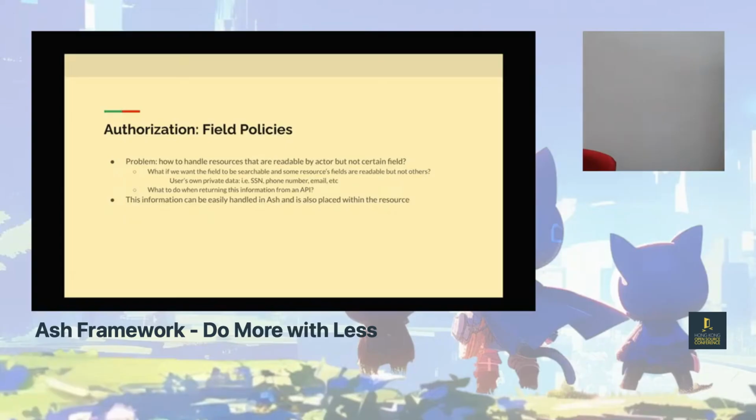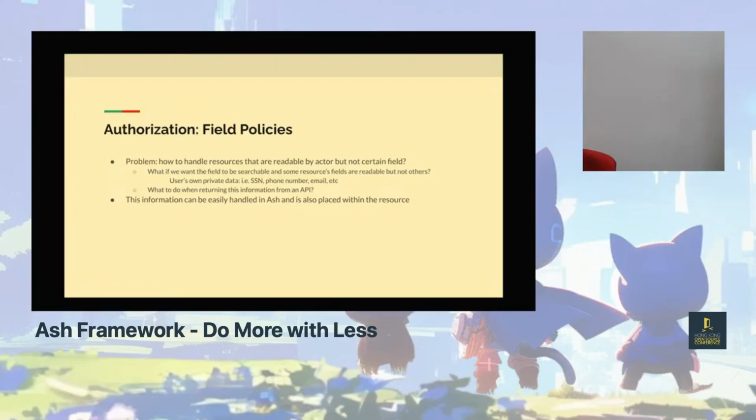Now, another really cool thing, which is related to the policies, is field policies. Field policies are really powerful because in this day and age, you don't want data leakage, right? So it's the same thing. By default, if you don't say they have access to a field, like the role, the name, phone number, they won't have access to it. It'll just be blank. Well, it could be blank, but usually it's going to be called forbidden, so you know it's been forbidden, that they don't have access to it. But in APIs, you can return just a null, so they have no idea what it is.